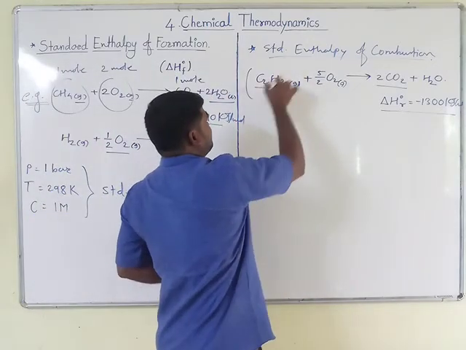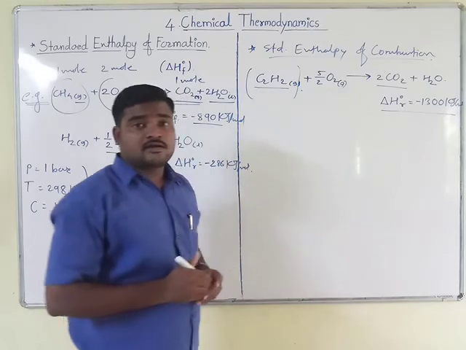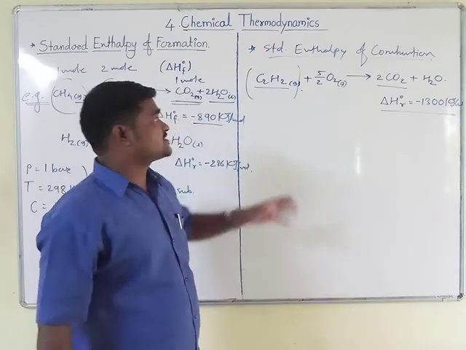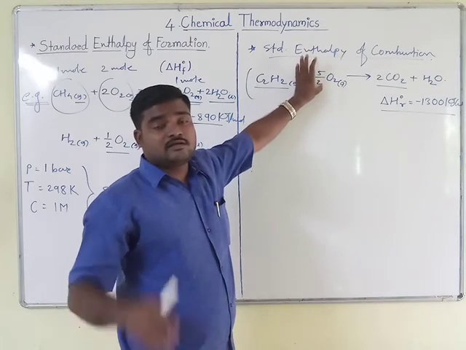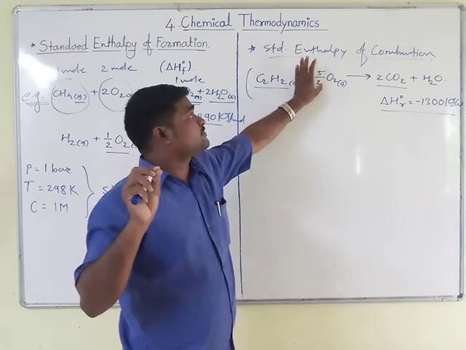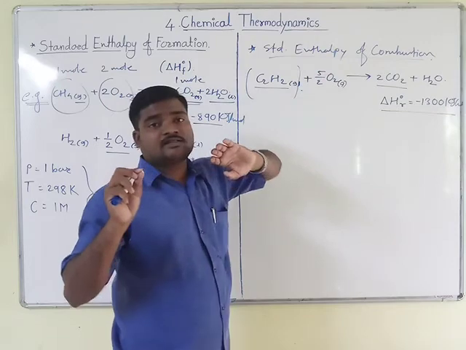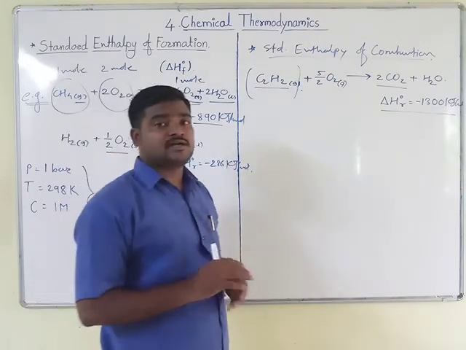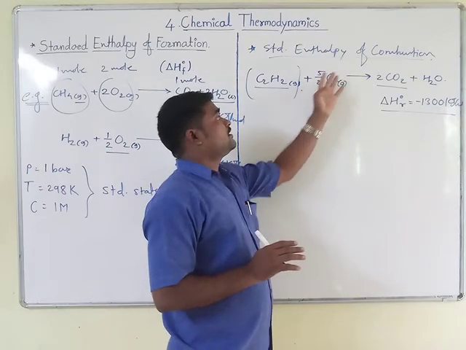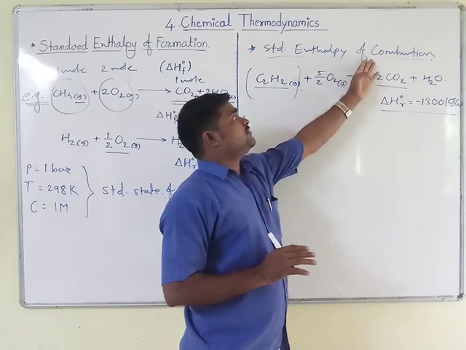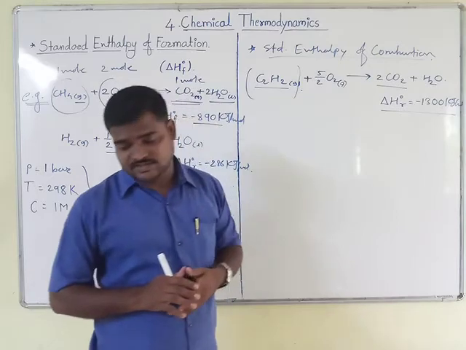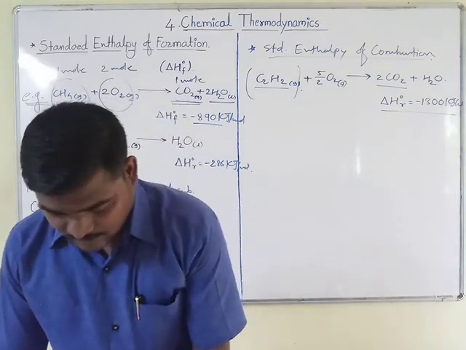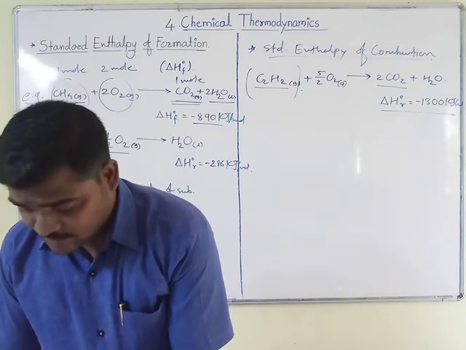This is the important statement for standard enthalpy of combustion. Here oxidation takes place, and that process by another name we call a combustion process. Okay. So guys, these are some important reactions which we have seen.